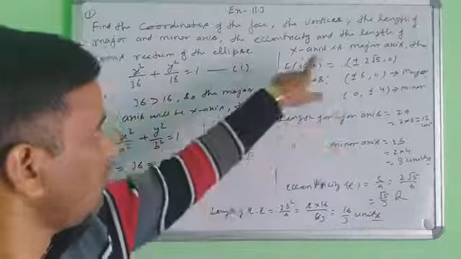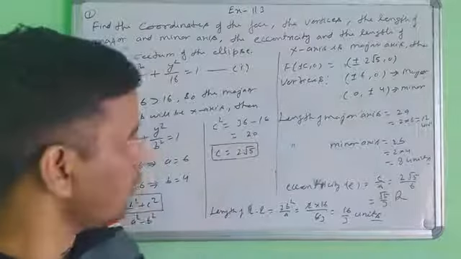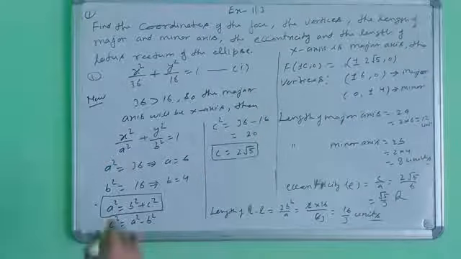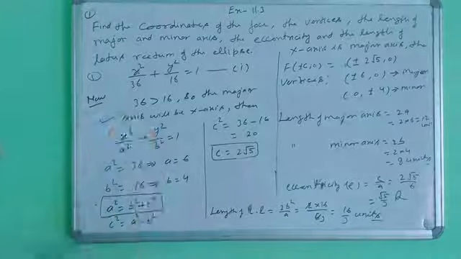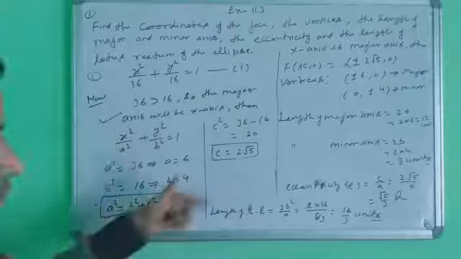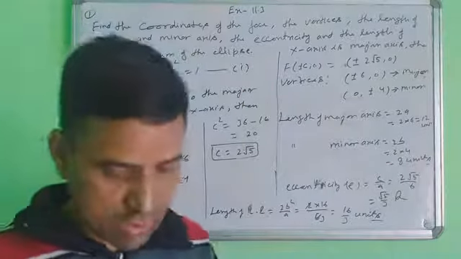So in this way all five answers have been completed. According to this you will solve. First we decide which axis is the major axis. Suppose this is clear, then you find the answers one by one. This is not a problem. Then next question.